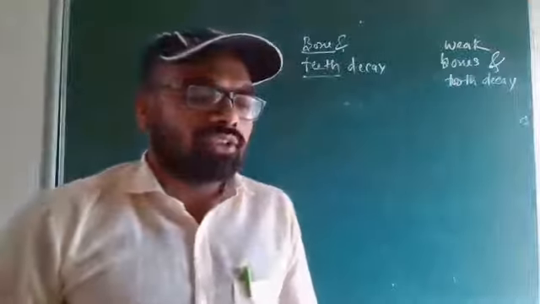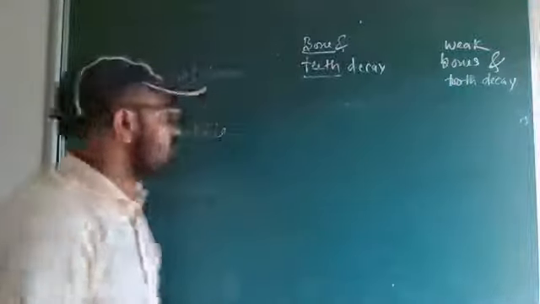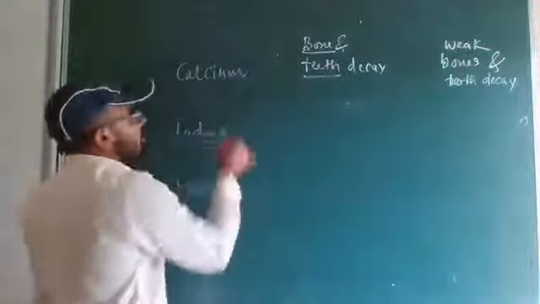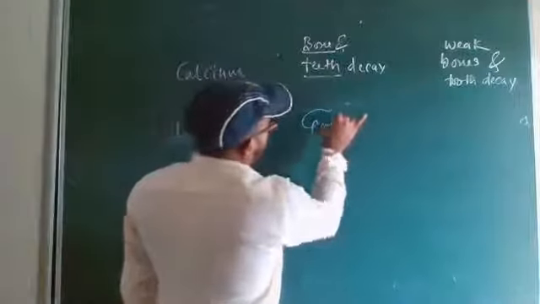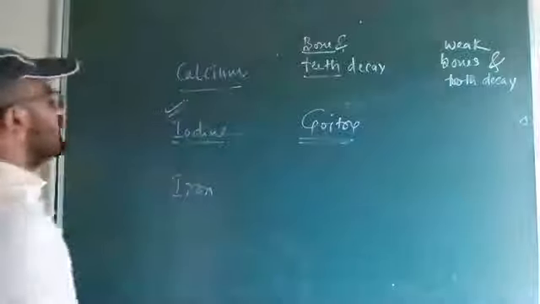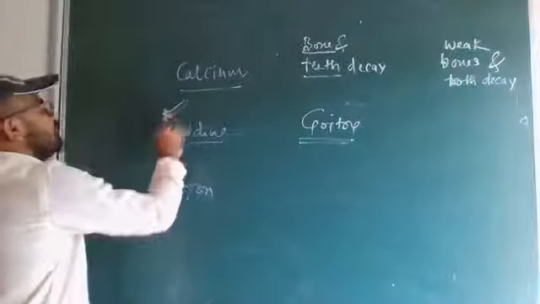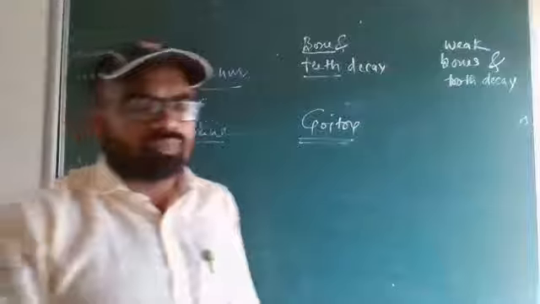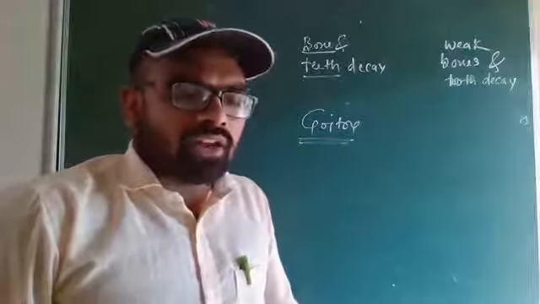Next one is iodine. If there is a lack of iodine, the disease goitre will come. This is very important. Which is the disease that is caused by deficiency of iodine? That is goitre. The glands in the neck appear swollen.